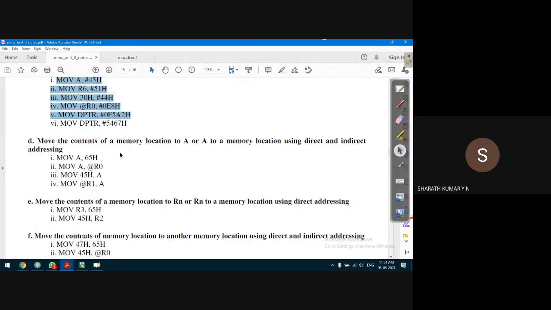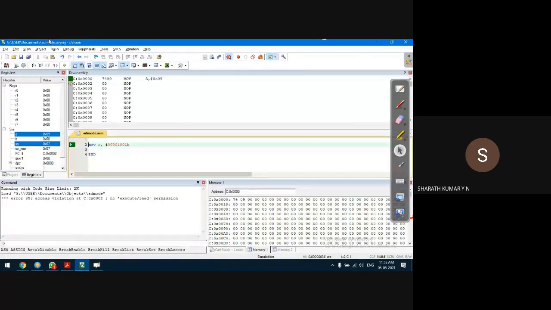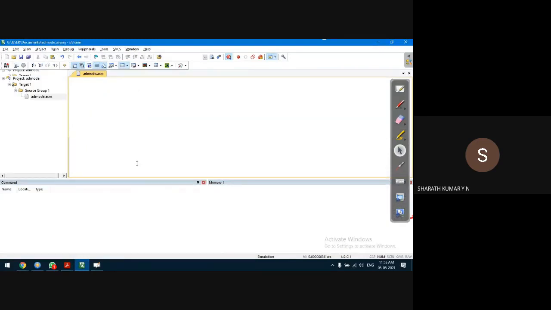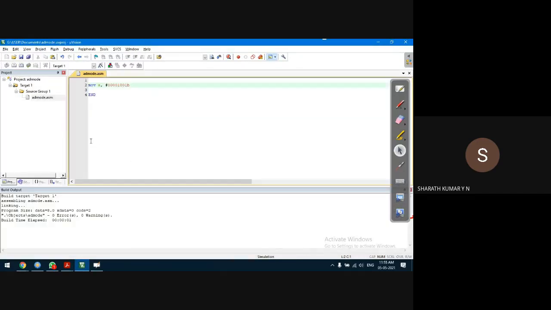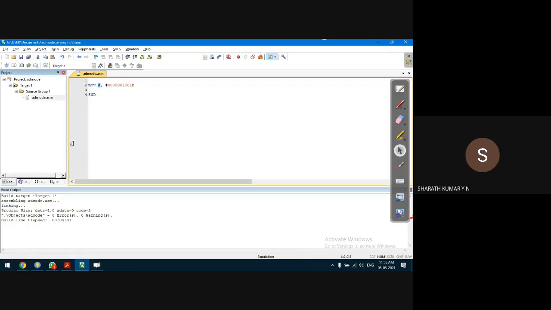Binary numbers we tried. If data is bigger than 8 bit, let us see what happens. We have tried the data smaller than 8 bit. What if the data is bigger than 8 bit? Let us start with this binary number only. Let us say, for example, in binary, I'll make it as 10 bits. Instead of 8 bit, I'm giving a 10 bit binary number. Destination is accumulator. Let us see how the compiler reacts to this build target.